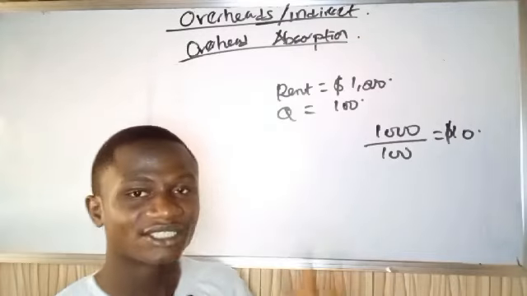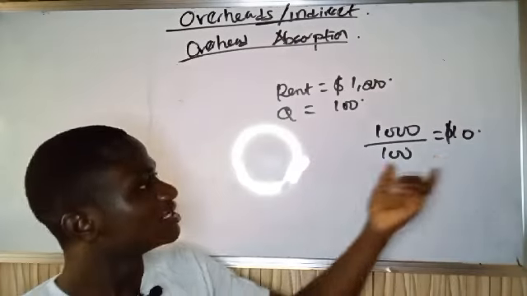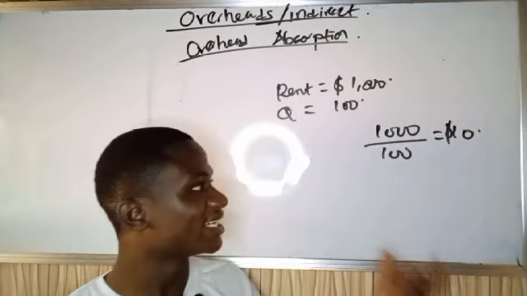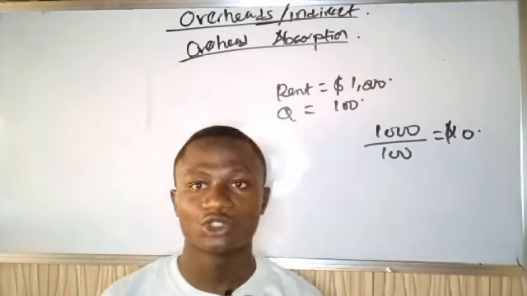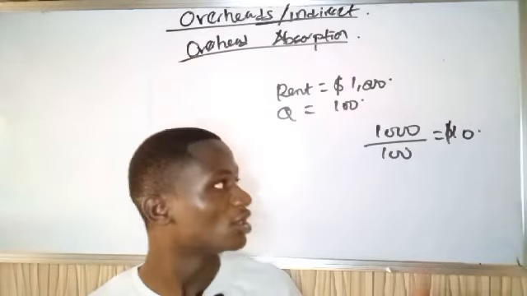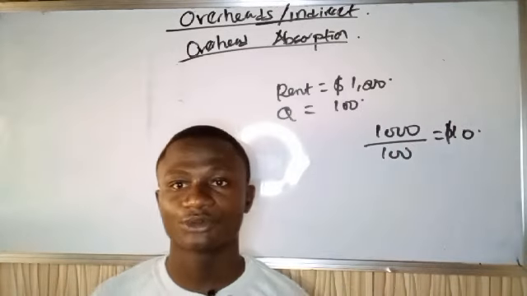That means per unit of product I produce, overhead absorbed is $10. There are different methods or formulas we use. We can use per unit of product produced.